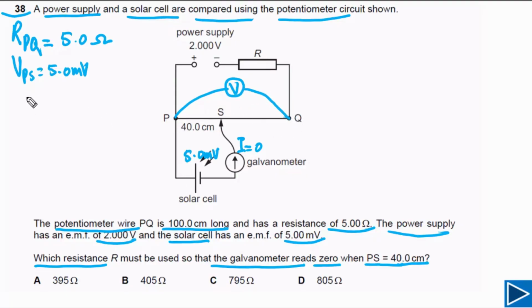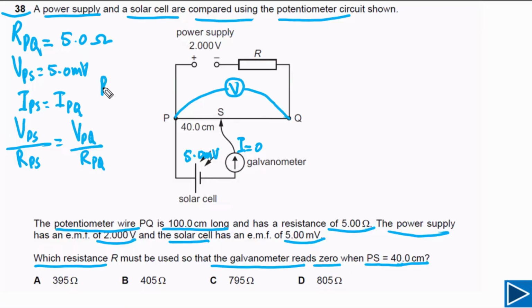So we will start from I, current. Current passing through PS and PQ is the same because it is the same wire, and there is no current passing through the solar cell. So we can say IPS is equal to IPQ. This is the main concept. Now we can say that the potential difference across PS divided by the resistance of PS, RPS, has to be equal to the potential difference across PQ divided by the resistance of PQ. In this case, we are talking about PS and PQ, the same wire.